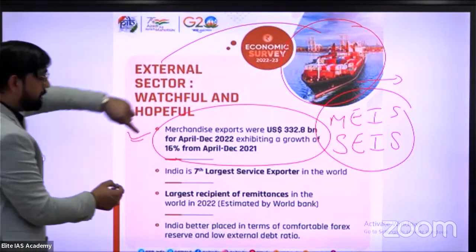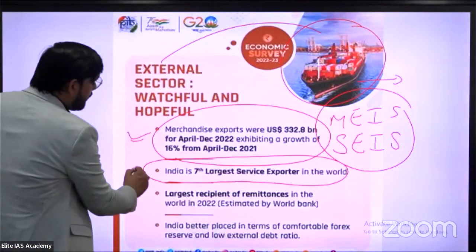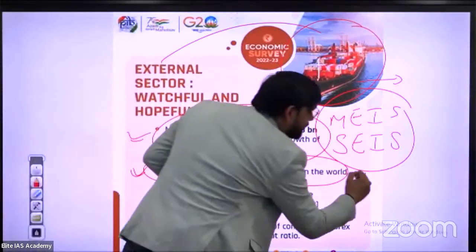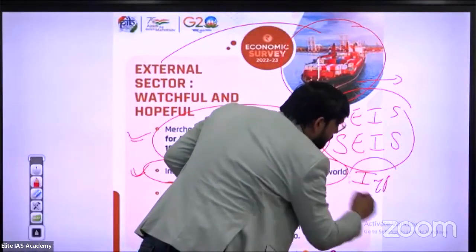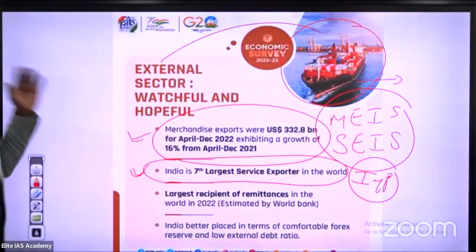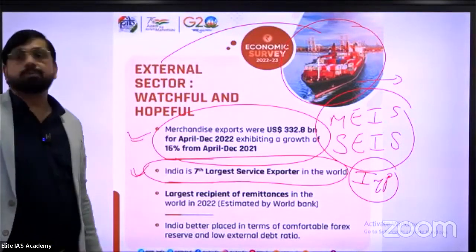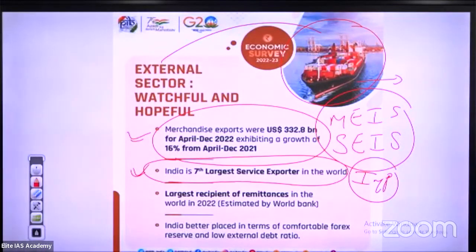India is the 7th largest service exporter in the world. Important line. Under the Service Exports from India Scheme, India is the 7th largest service exporter in the world. This is an important line for you.